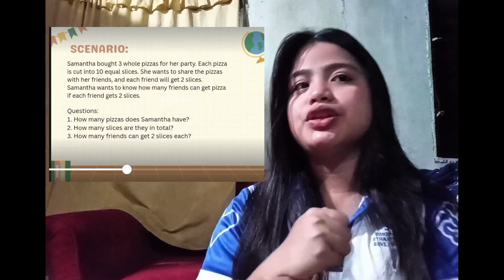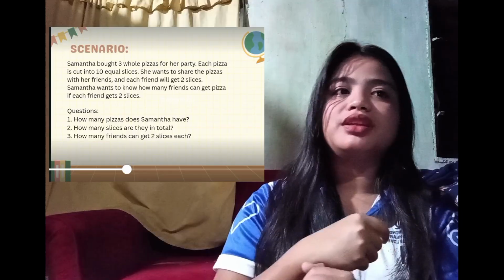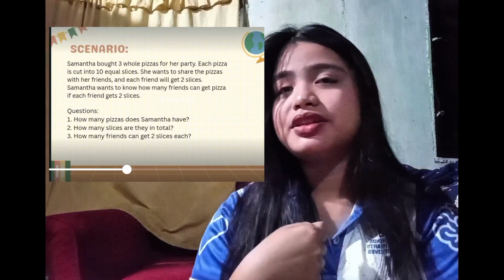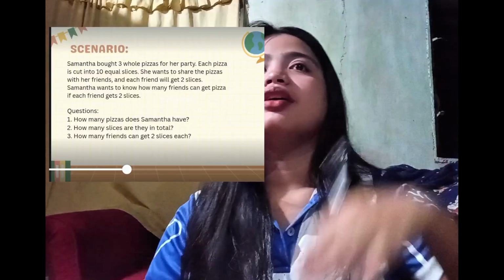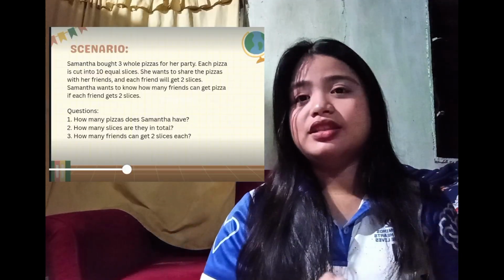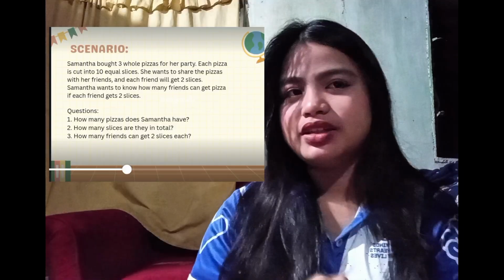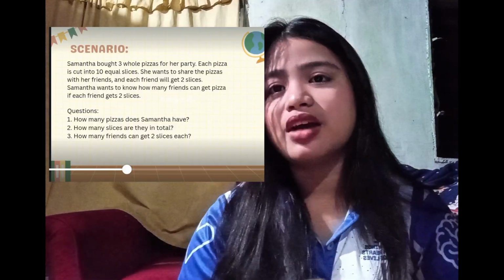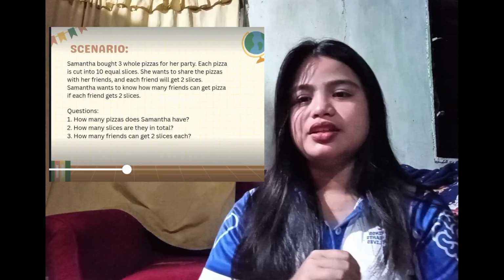The third question is how many friends can get 2 slices each? Yes, Marianne. Yes, it's 15 friends, each having 2 slices.